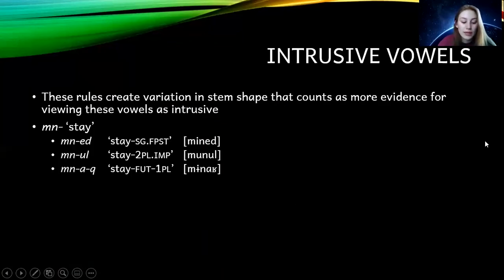Incidentally, these rules of vowel intrusion create variation in the stem shape, and that serves as more evidence for seeing these vowels as intrusive. So min is the root for to stay, and it can be realized as min, moon, or min, depending on the suffixes that show up on the verb.